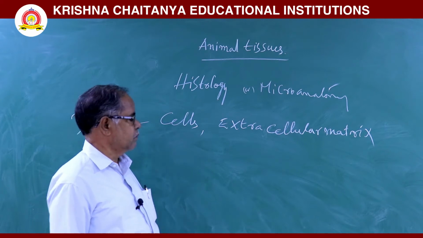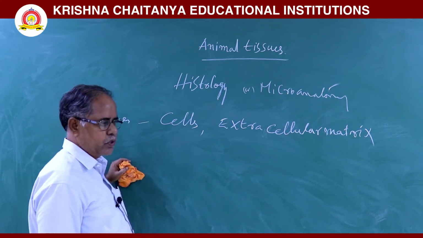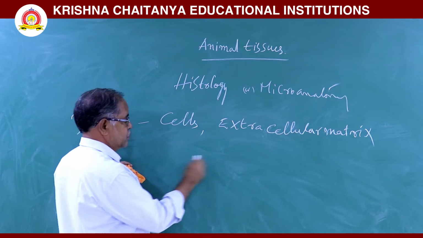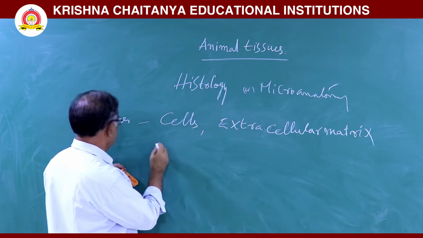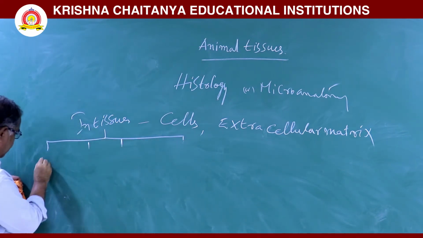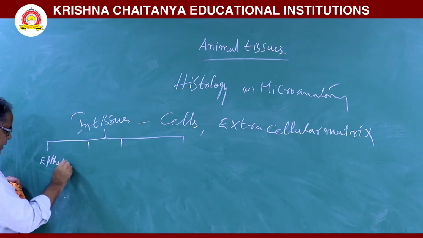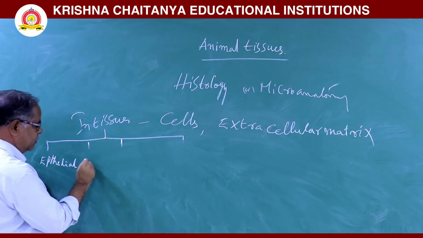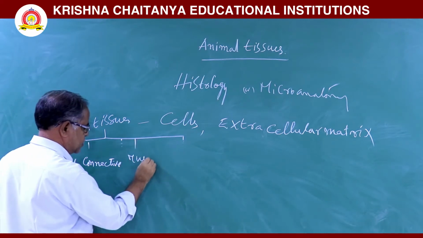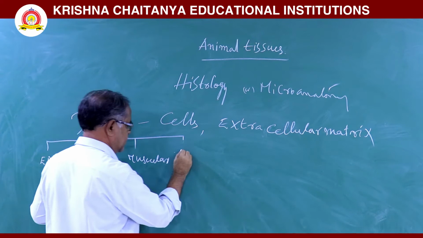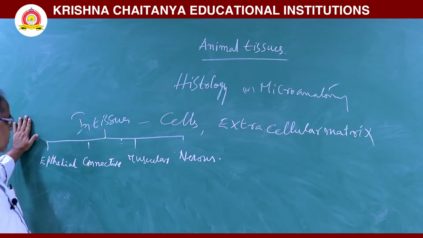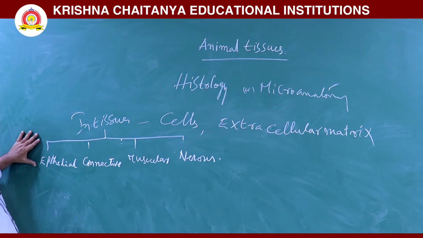Next, in animals there are four types of tissues.